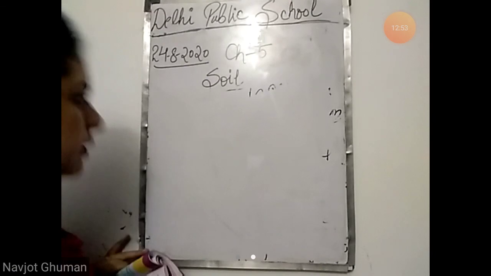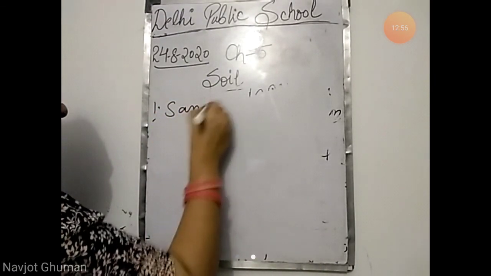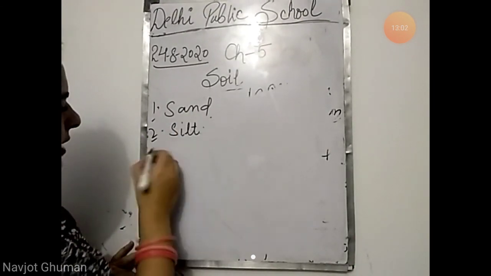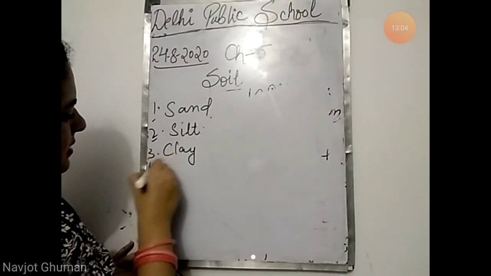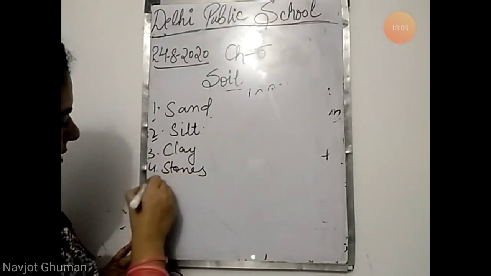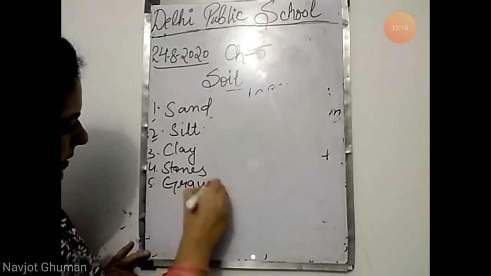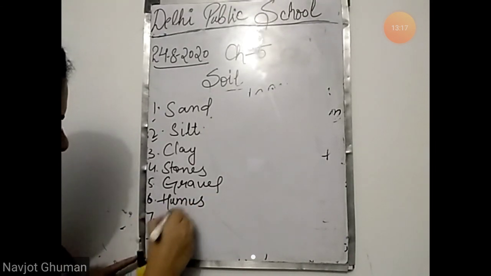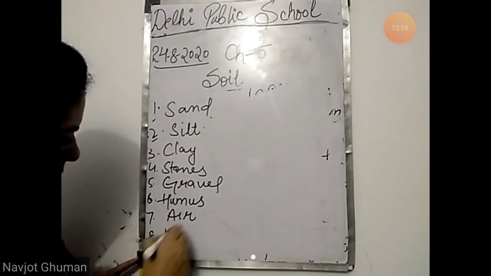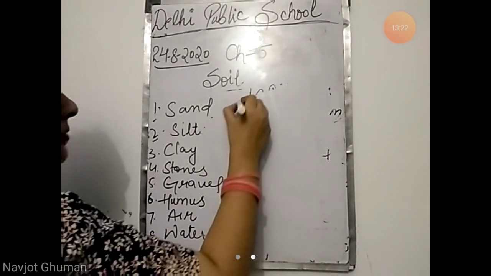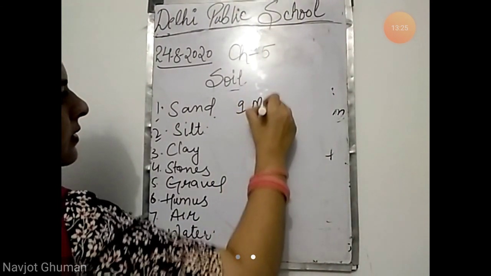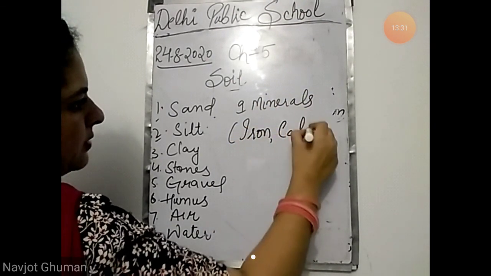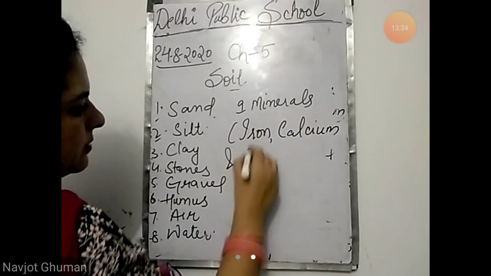Now let's combine what all is present in soil. Have a view on it. Sand, bigger particles. Silt, particle size varies between sand and clay. Clay is present, stones are present, gravel, small stones, humus, remains of dead plants and animals, a small amount of air, water, minerals like iron, calcium and potassium.